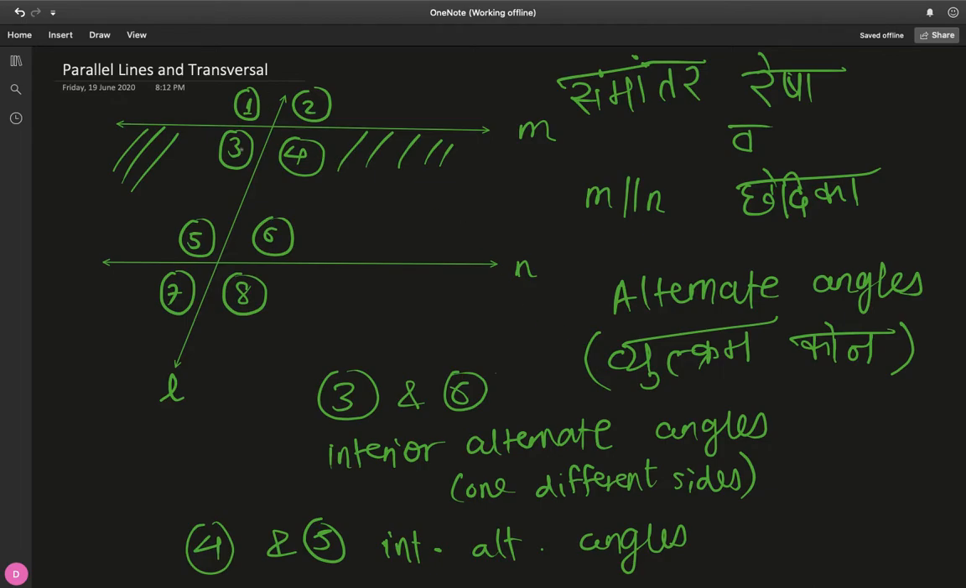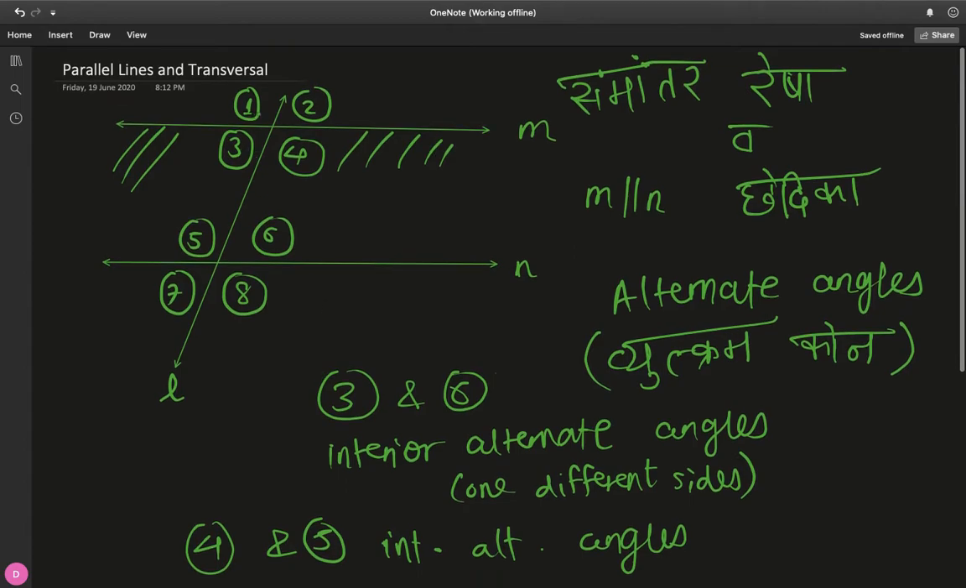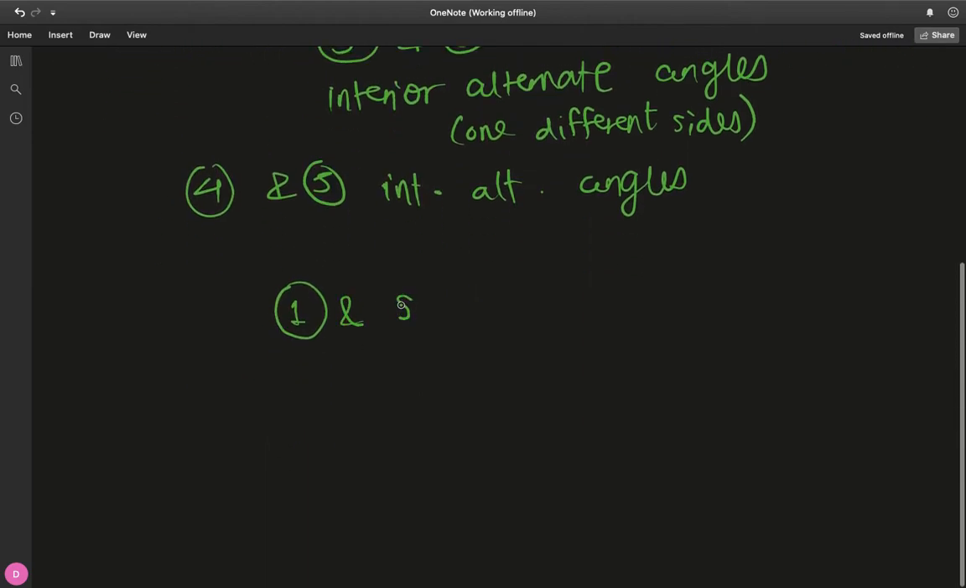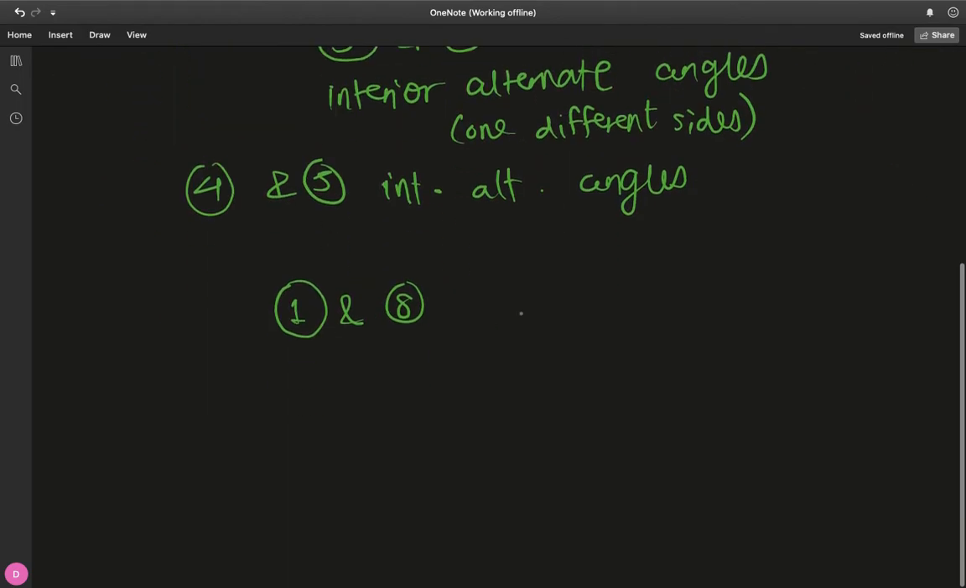So take angle 1. What's the alternate of this? Well, because 1 is on the left, the alternate side is this side on the right. But we look at the lower angle, right? We go crisscross. We did 3 and 6. We go crisscross like this for alternate angles. So 1 and 8 are alternate angles definitely because we went crisscross, but they're not interior, right? They're outside this shaded region. So they're exterior alternate angles.